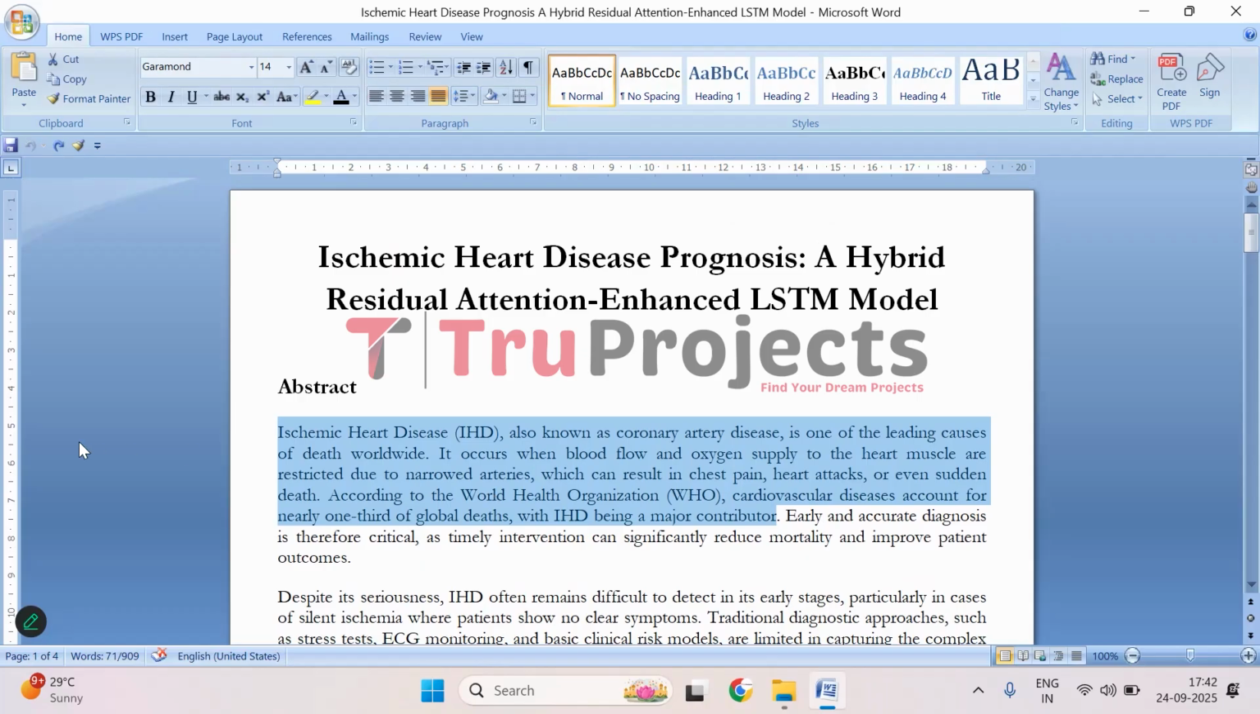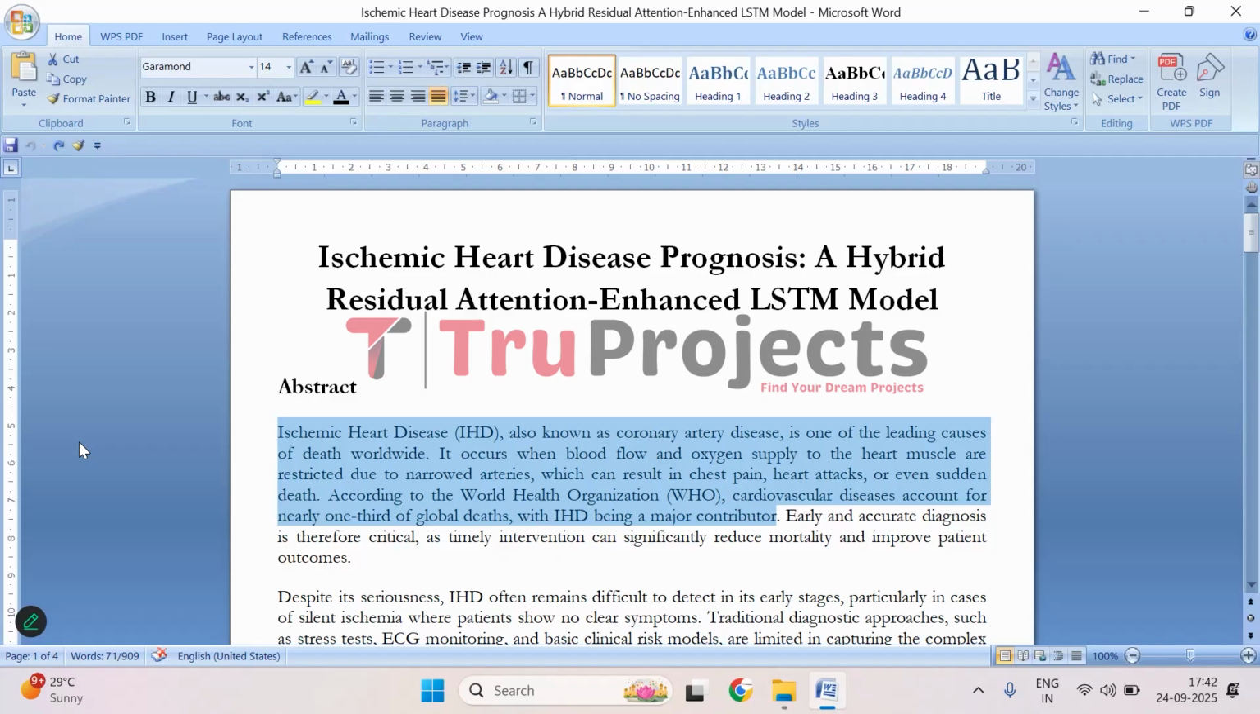Ischemia heart disease, many of them call it coronary artery disease, is actually one of the main reasons people die around the world. What happens is that arteries that carry blood and oxygen to the heart start getting narrow, usually because of fat deposits. When that happens, the heart doesn't get enough oxygen. This lack of oxygen can cause chest pain, which doctors call angina. In the worst cases, it can lead to a heart attack and sometimes even sudden death if not treated on time.